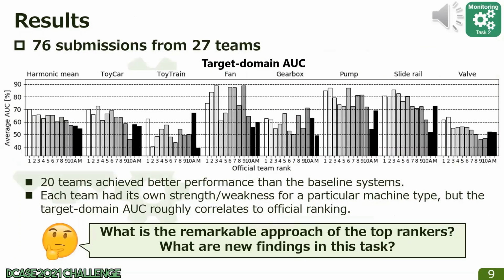We received 76 submissions from 27 teams. 20 teams achieved better performance than the baseline systems. This figure shows the ranking of the target domain AUC scores up to 10th place. Each team had its own strengths and weaknesses for a particular machine type, but the target domain AUC roughly correlates to the official ranking. Here, we have questions. What's an approach of the top rankers? What's a new finding in this task?